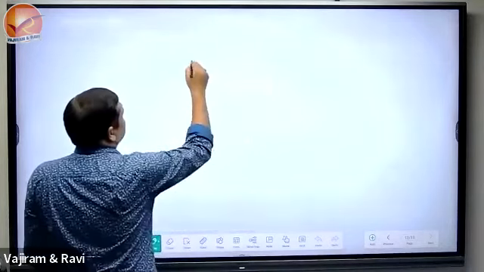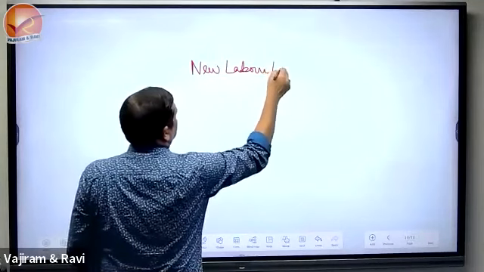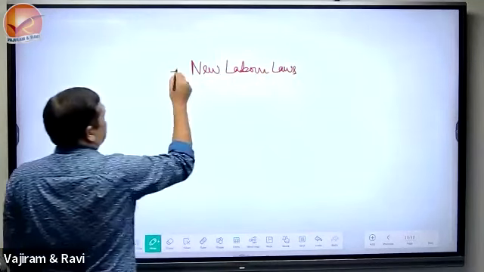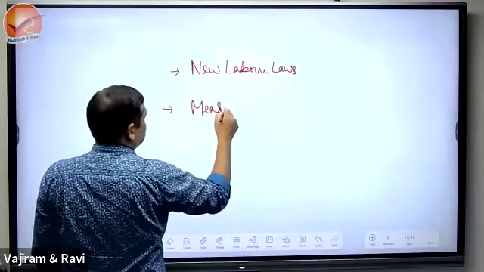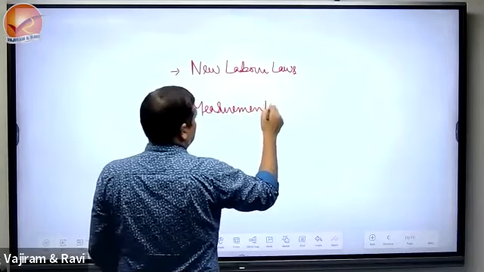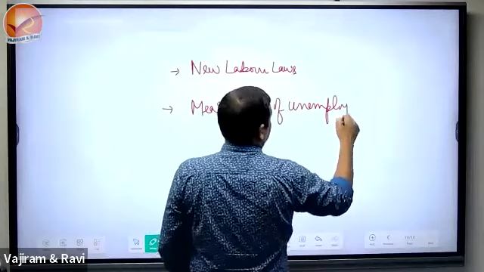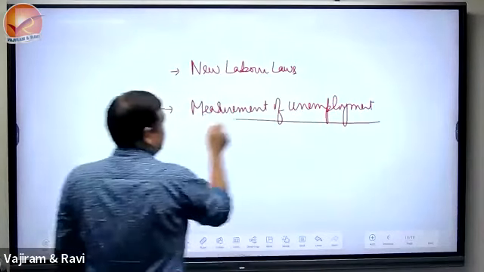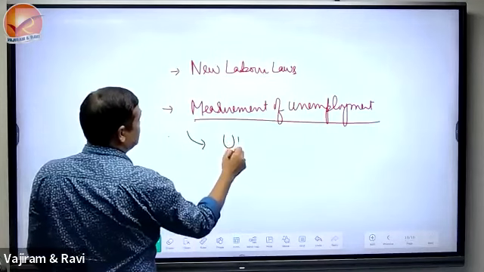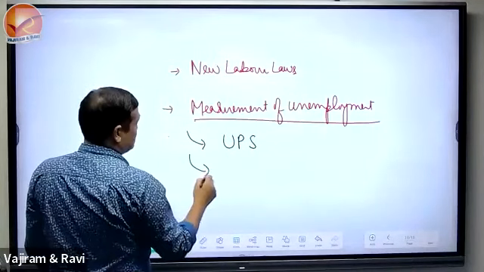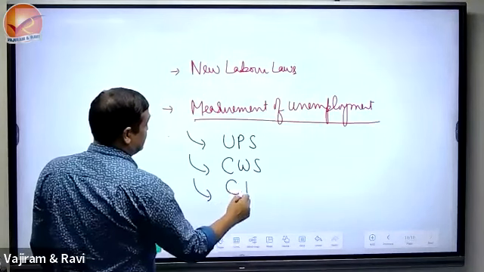Yes, new labor laws. Apart from that, we'll see measurement of unemployment methods. One is called usual principal status, another is called current weekly status, and the third one is called current daily status.